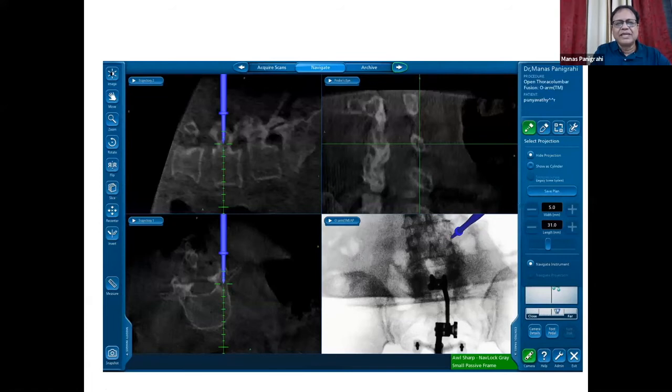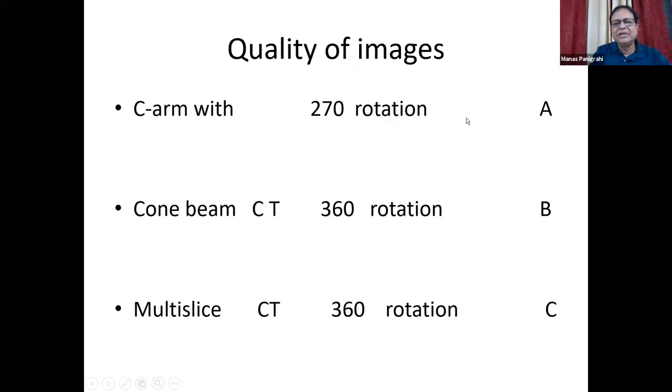But when one uses a C-arm, like an Orbis, which has only 270 degrees rotation, it takes pictures in 270 degrees and then reconstructs. One cannot get 3D, one can get only 2D, and one does not get the axial plane. So the advantage of the O-arm or a multi-slice CT is that it acquires pictures with a 360 degrees rotation.